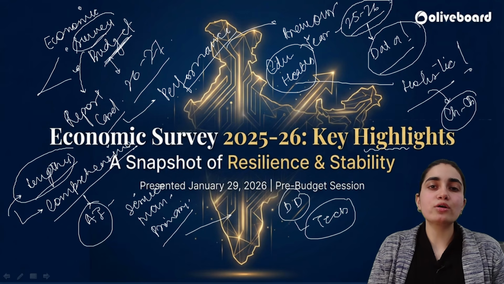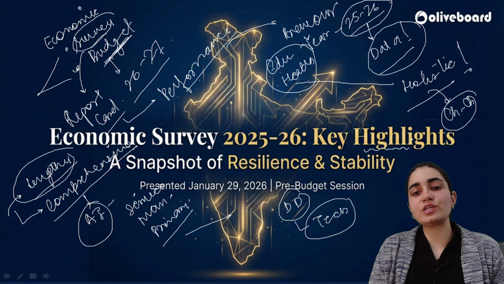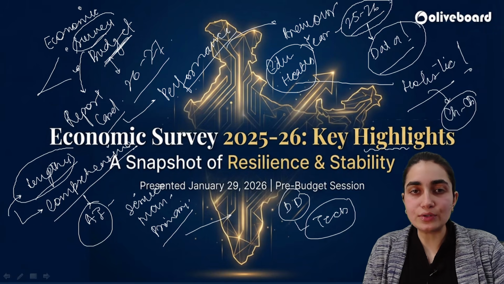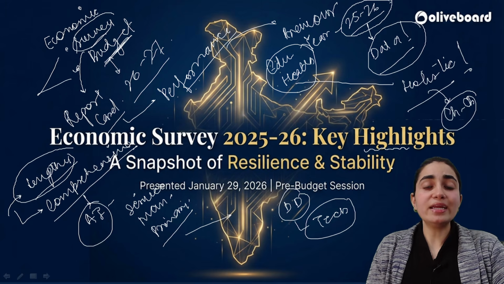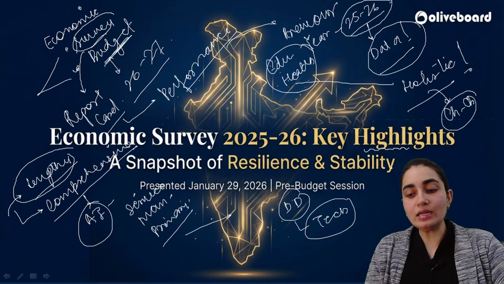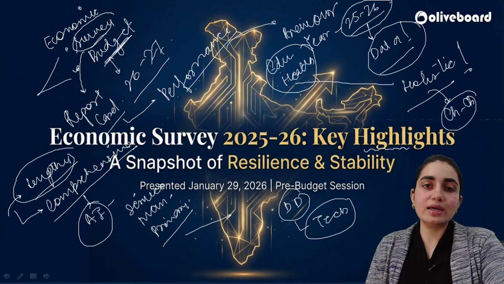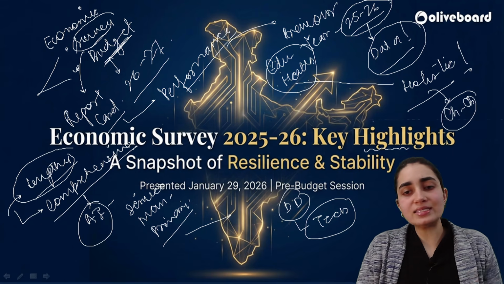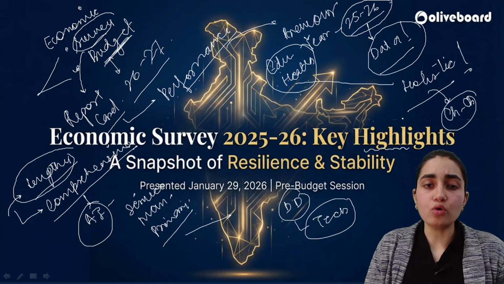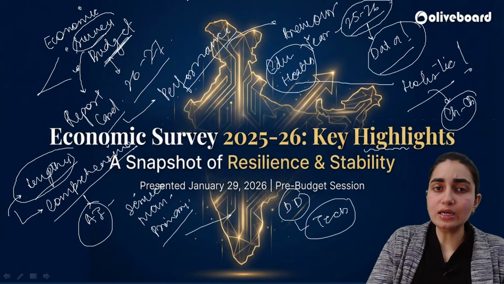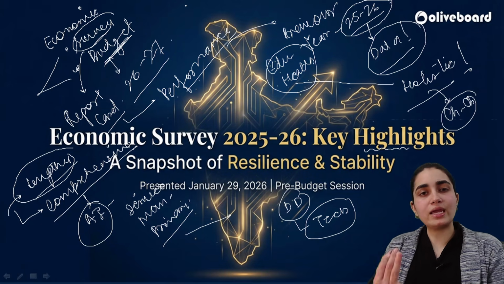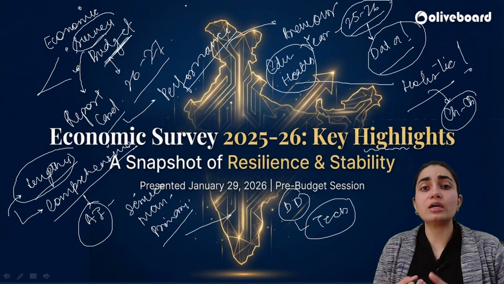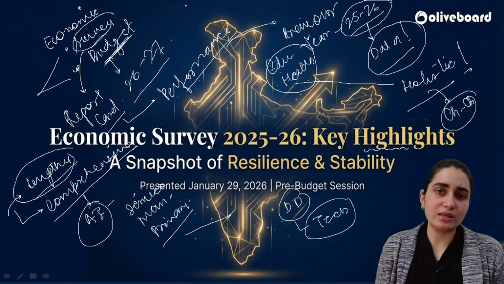We'll be analyzing the performance of the various sectors, how they've actually performed, and what the real numbers have been as well. We need to analyze, we need to use it in our coming days. Actually, we need to analyze every data in the coming days also, be it any sector, because you already know you have a major portion of ESI which includes a number of portions. Primary sector agriculture is part of the ESI syllabus, manufacturing one, services sector, AI, demographic dividend, and a lot of other sectors.